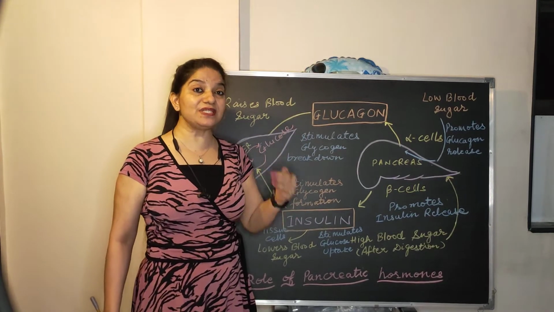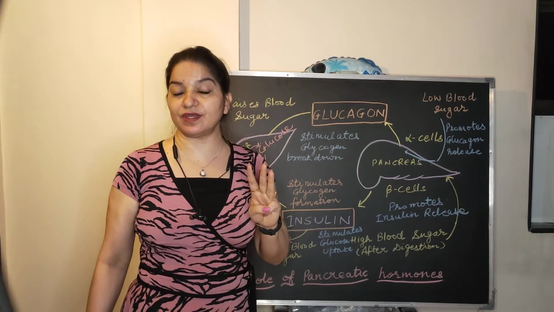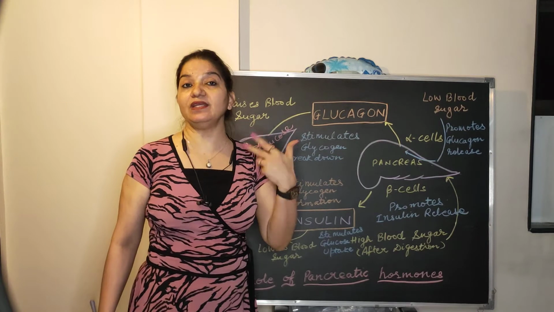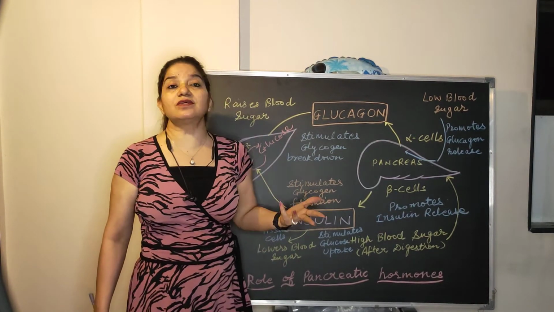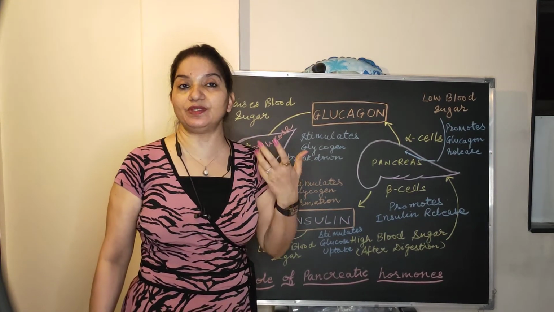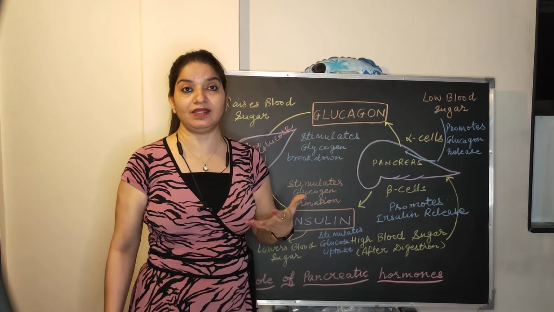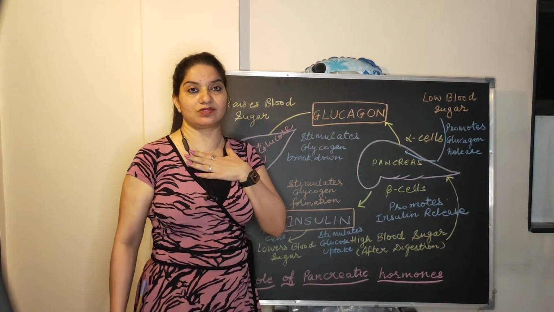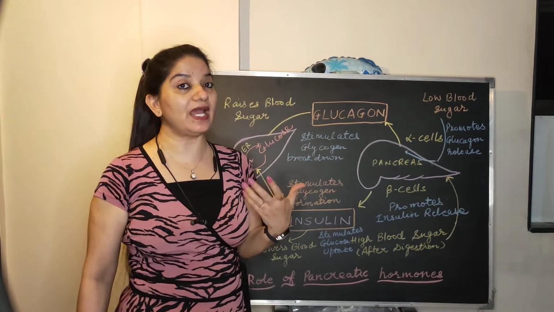So here it is, diabetes mellitus. There are three different types of symptoms here. You learn them with 3 Ps: polyphagia, polydipsia, and polyuria. Polyuria means lots of urine loaded with sugar. The patient passes lots of urine loaded with sugar. Second, he feels very hungry, so he eats lots of food. Third, he feels very thirsty also. And fourth, he becomes weak. So these are some symptoms of a diabetic patient.